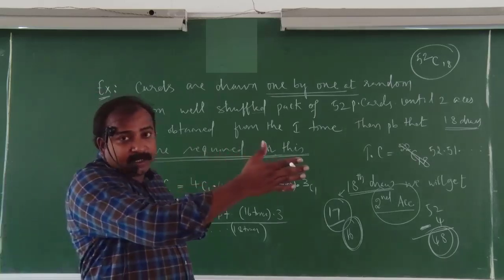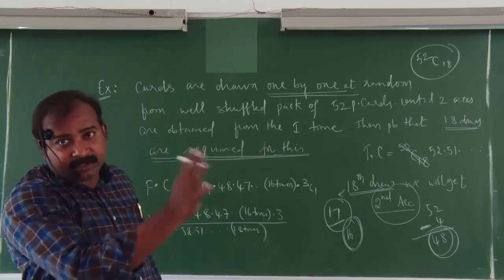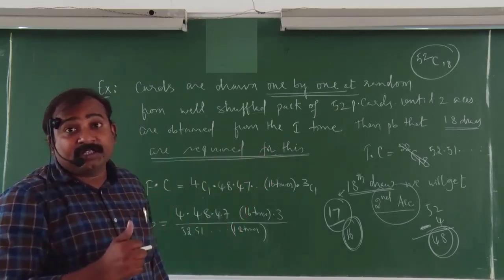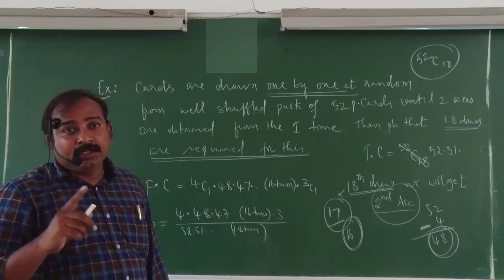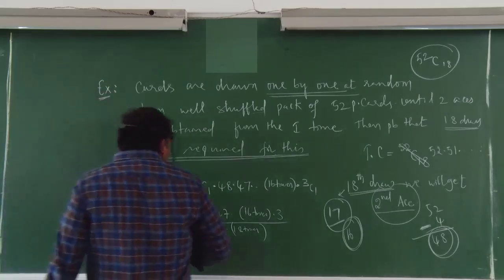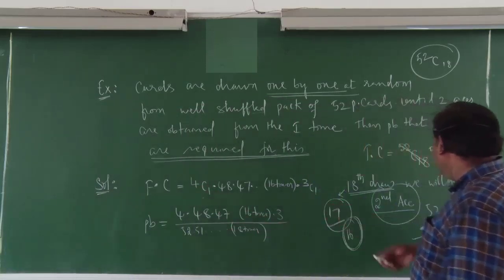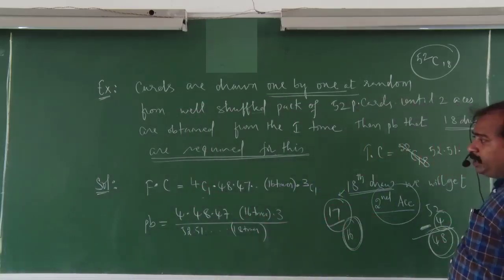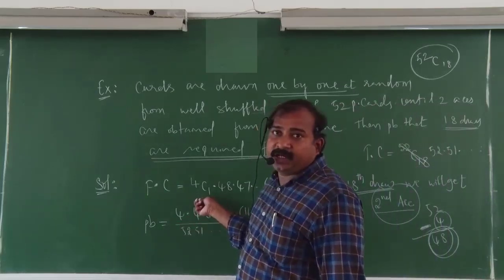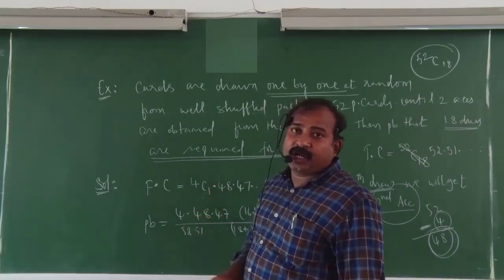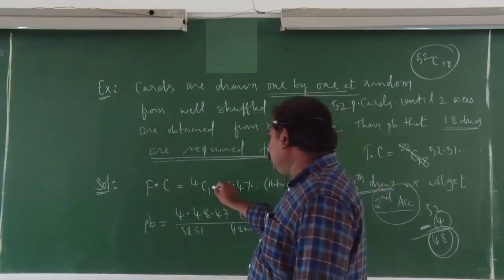Means before that, how many experiments did you complete? 17 times you drew. In these 17 times, what is the logic? In these 17 times, you draw one ace card. So what is the favorable case here? In total, how many ace cards will be there in the pack? Already you know, 4 ace cards will be there. Out of these 17 times, one ace card should be there. So 4C1. Out of 4 aces you will get 1. So 4C1 means 4 aces, into